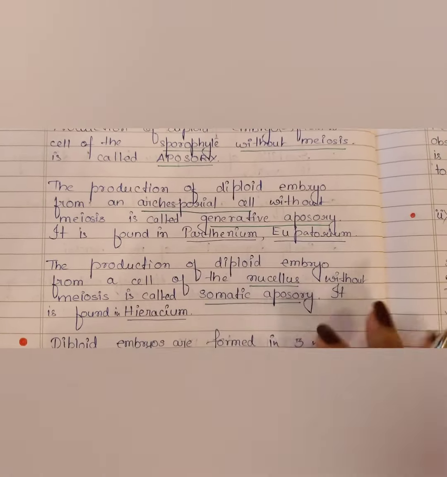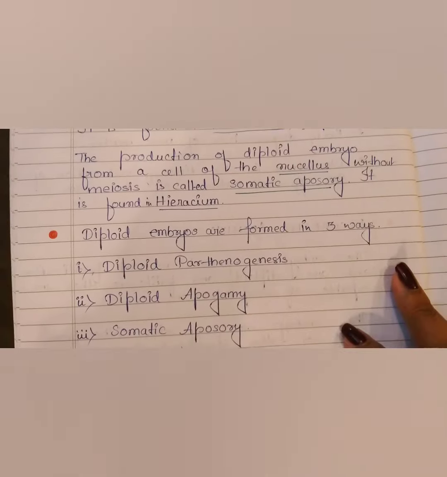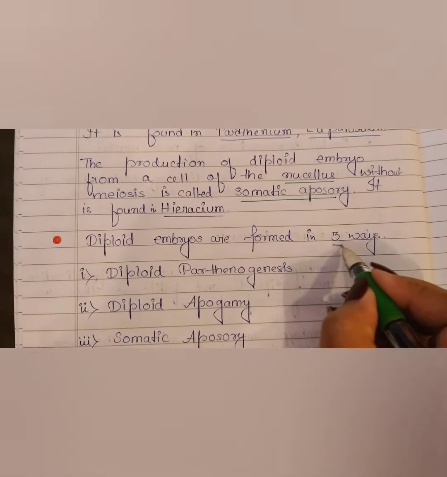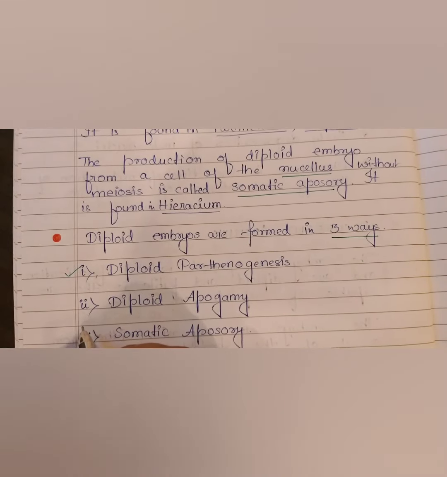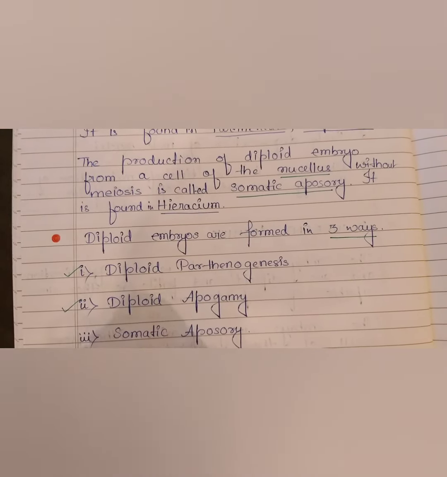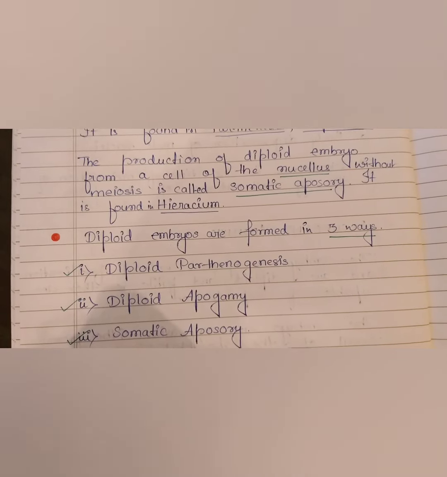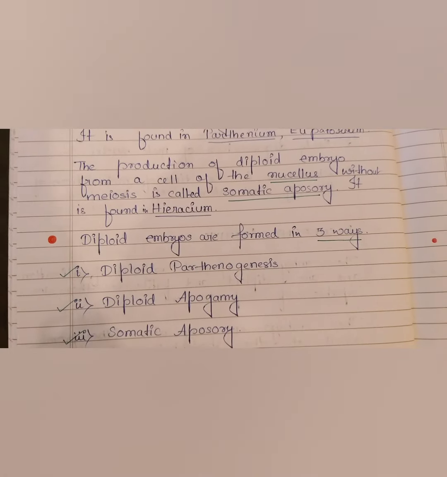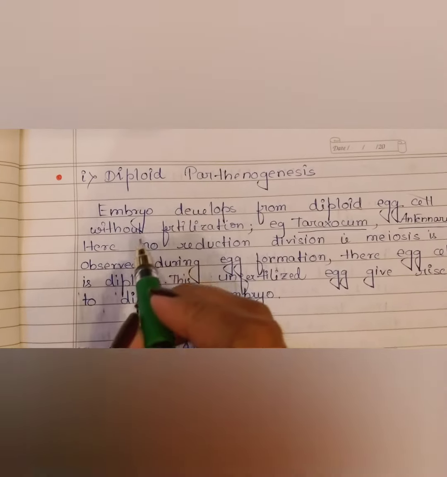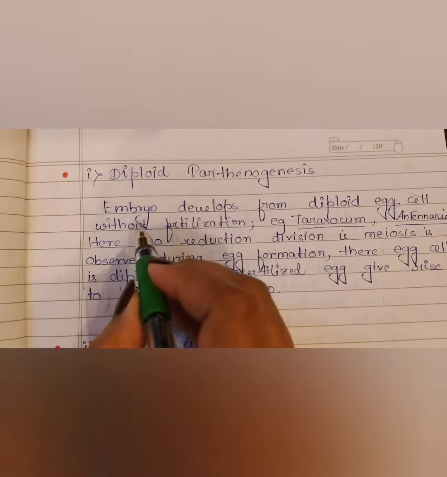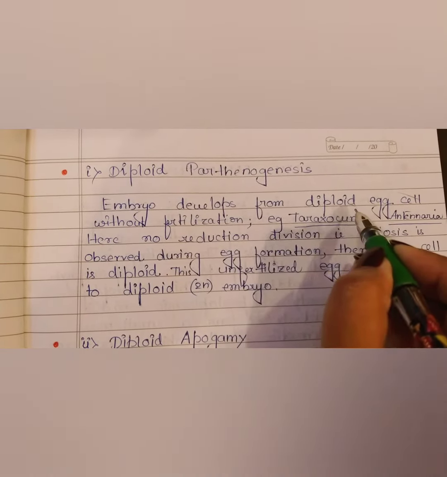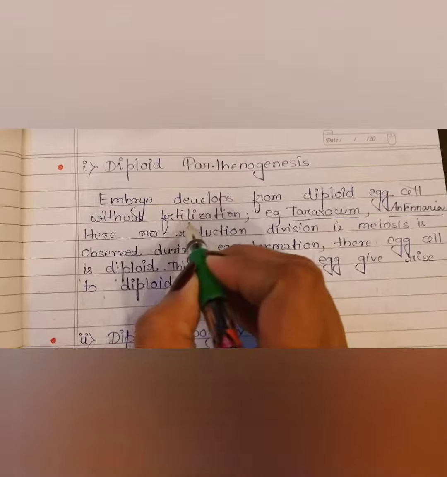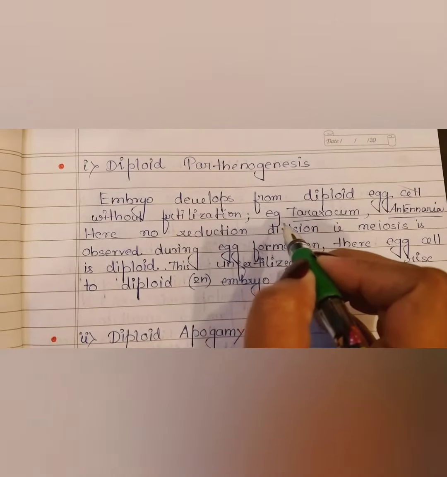Right? See, diploid embryos are formed in 3 ways. What are they? Diploid parthenogenesis, diploid apogamy, and somatic aposory. Right? Now we'll discuss about each of these. See, diploid parthenogenesis. Embryo develops from diploid cell, that is diploid egg cell, without fertilization.